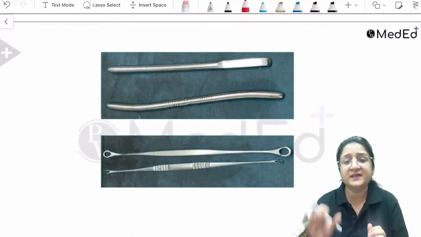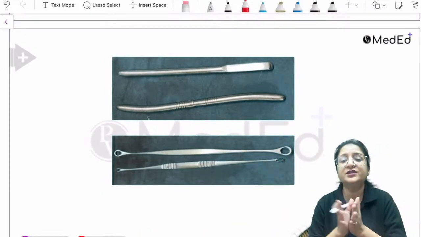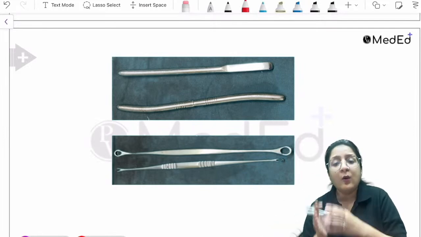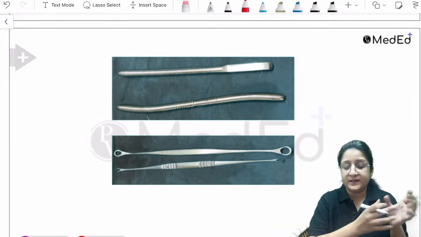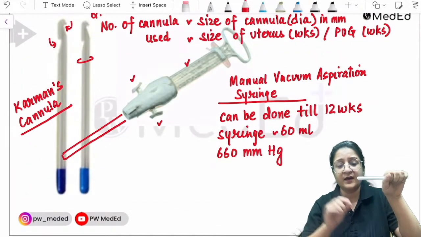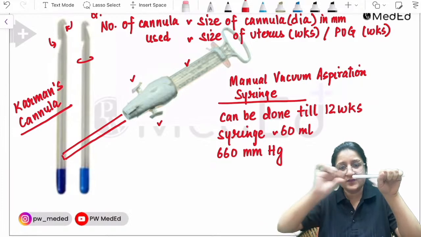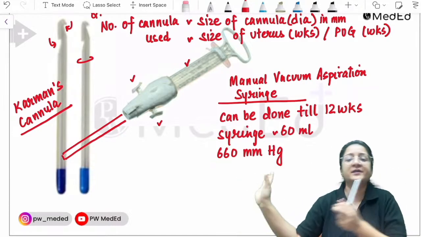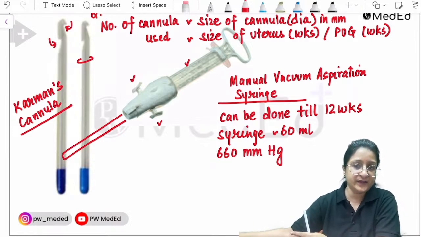Now identify these instruments. Any procedure that we are going to do, whether it is a manual vacuum aspiration or a suction and evacuation. In suction and evacuation, we are going to introduce the Carman's cannula. There's going to be a rubber tubing, and the tubing is going to be connected to the suction apparatus, the electric suction apparatus in the OT.